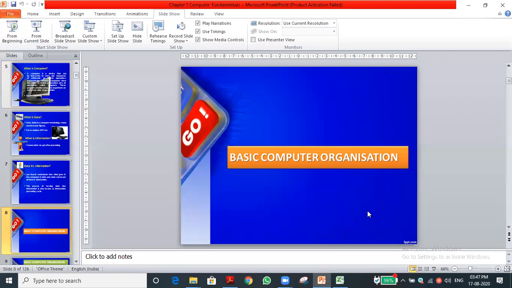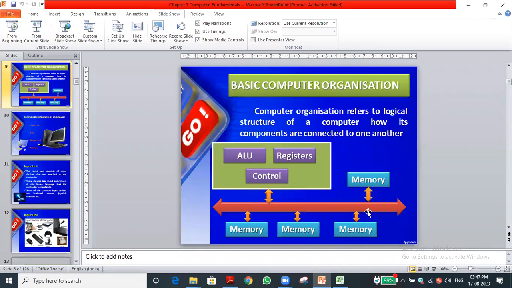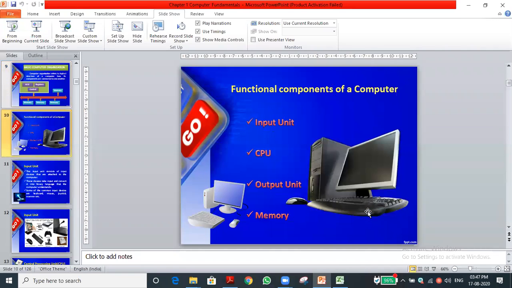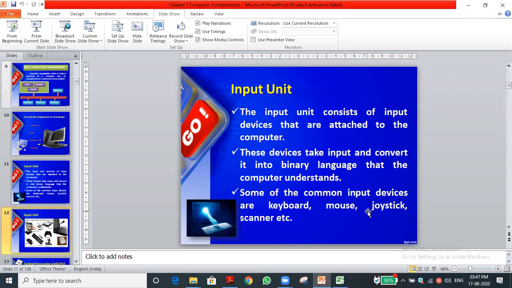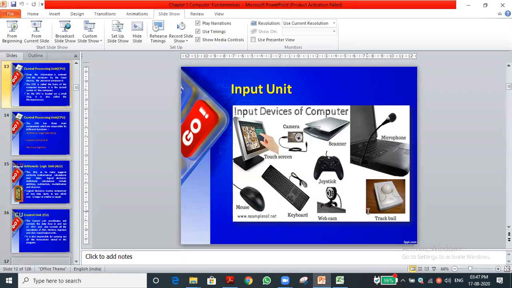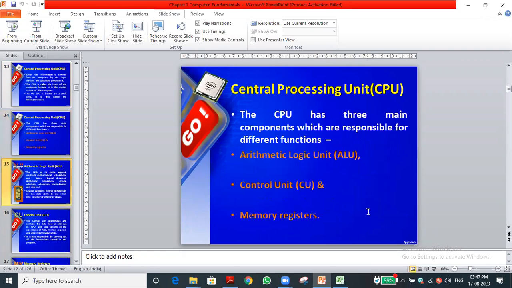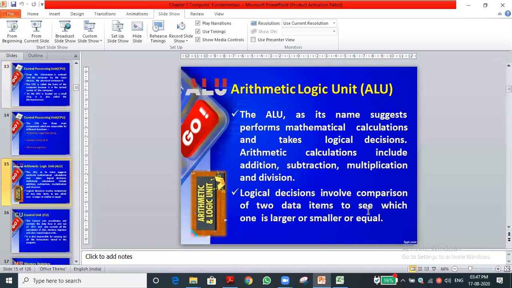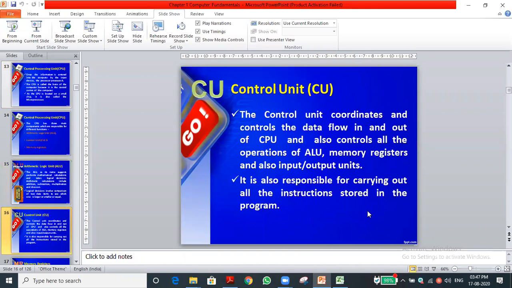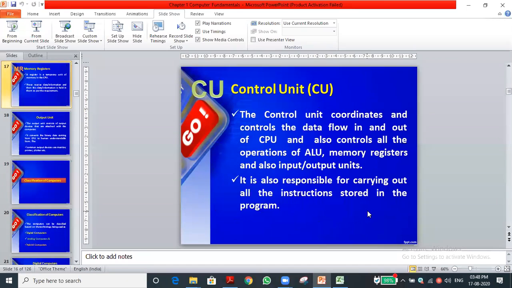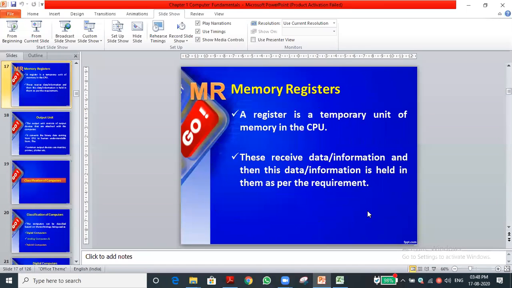Okay, and there is the basic organization of a computer. That is the basic block diagram of a computer. ALU, register, cache memory, we discussed all this. Control unit, memory unit we discussed. Input unit, CPU, output unit, memory we discussed. Input devices, output devices, CPU, arithmetic logic unit, and control unit, we discussed all that. I'm just showing this for your recap. Control unit, memory register, we discussed this in the CPU itself.